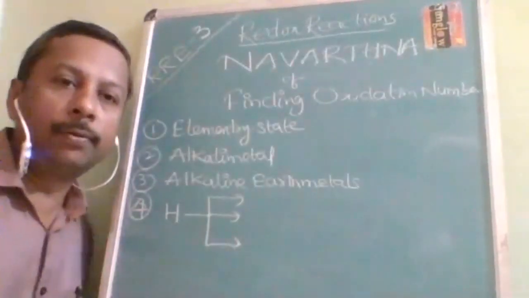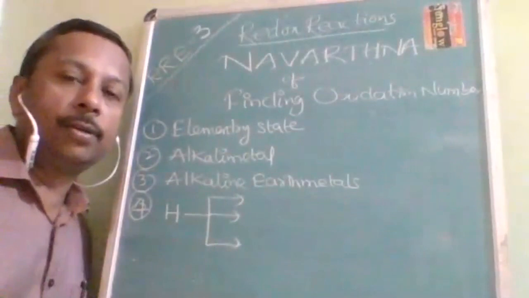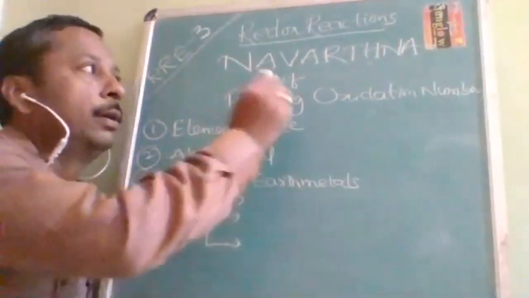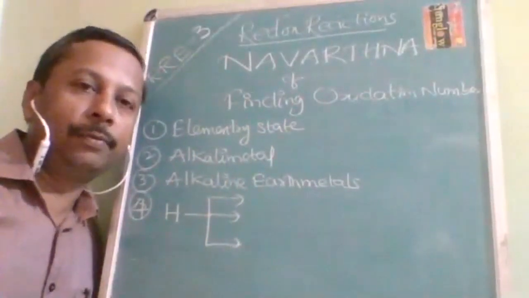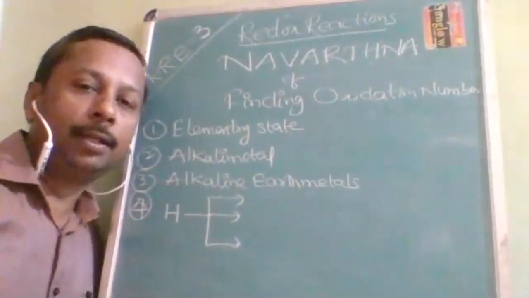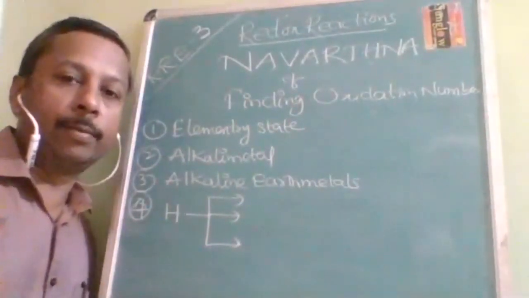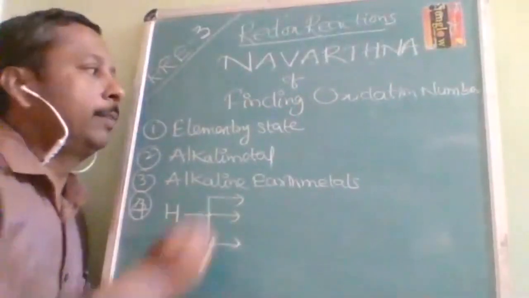Okay, students, now we are in the next segment. We are going to learn Navaratna. Navaratna means 9 important points, which are very essential for finding out the oxidation number. They are very basic points.